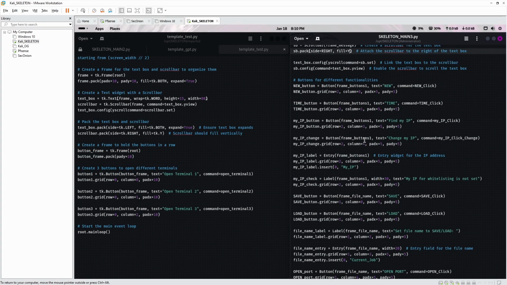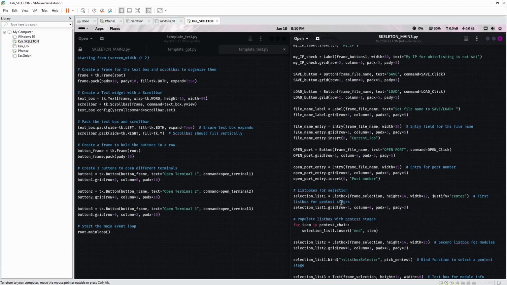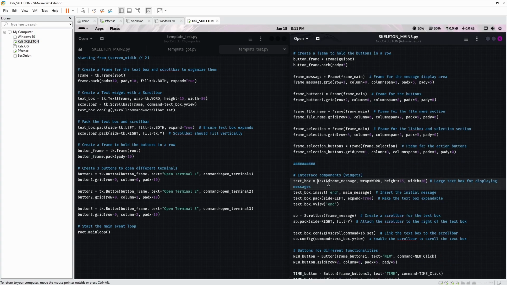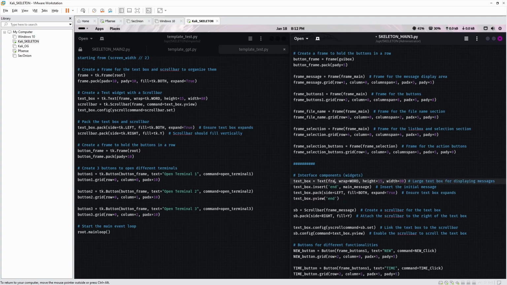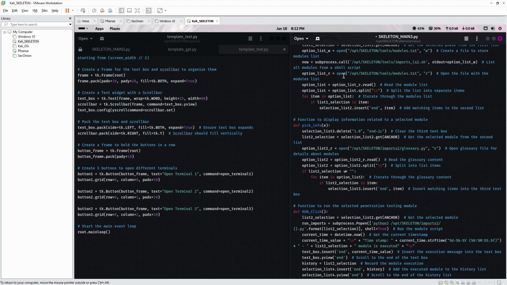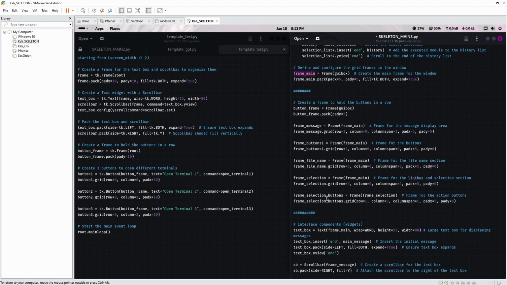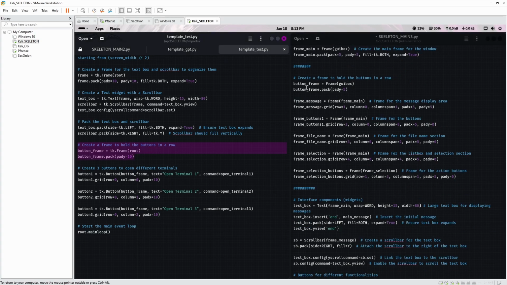So I've got frame button 1, frame file names, and frame selection. We can get rid of the message because the button is no longer going into the frame message. That's going to be replaced with the pack, and we need to expand it both ways. This is going to become frame, because frame is our main, because that's where it's going to pack. This is going to attach itself to this. So now we have a button frame, because it's no longer using the text for it.